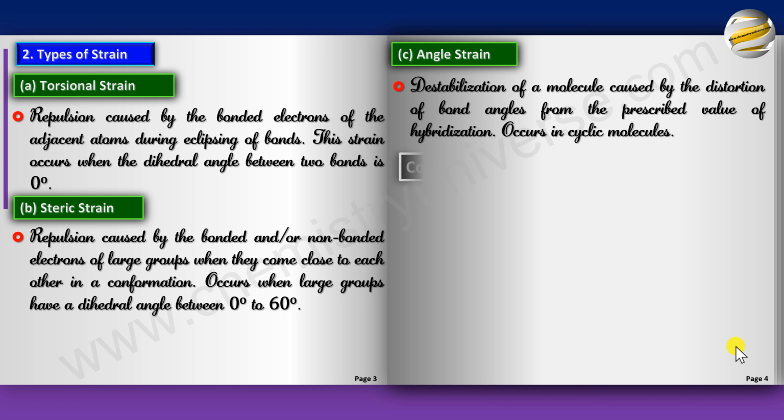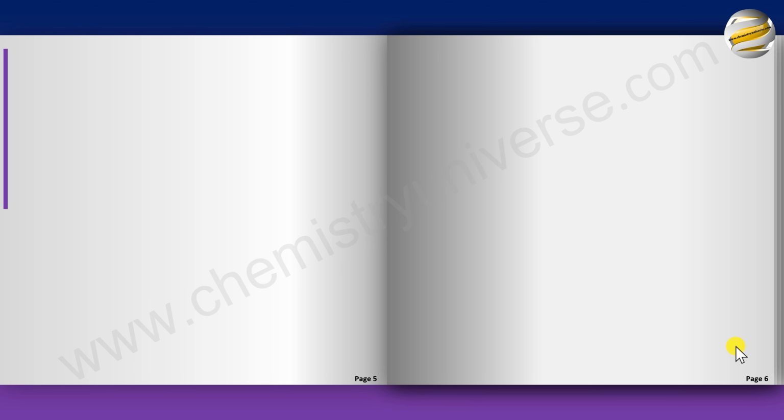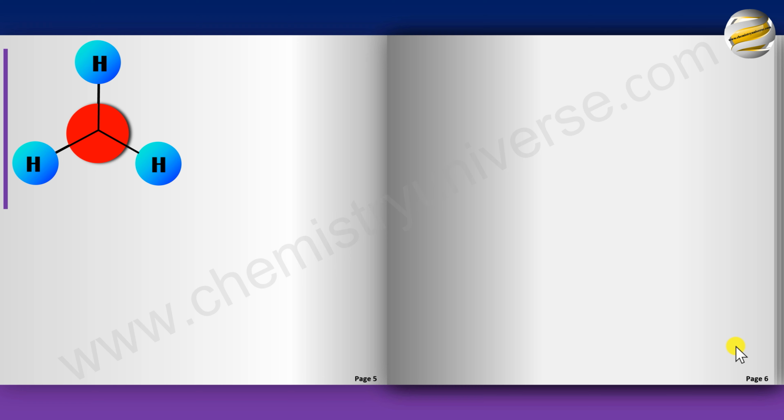So let's look at first of all conformation of ethane. We just had a look in the model. Let's see in the form of a diagram. So this is the 3 hydrogens of the back carbon. This is the back carbon. Remember, I'm drawing the Newman projection, and the front hydrogens are right on top. And this is the intersection of the 3 bonds of the front carbon, and this is the front carbon. The red circle is the back carbon. And the front 3 hydrogens are eclipsing the back 3. That's why you're not able to see them.